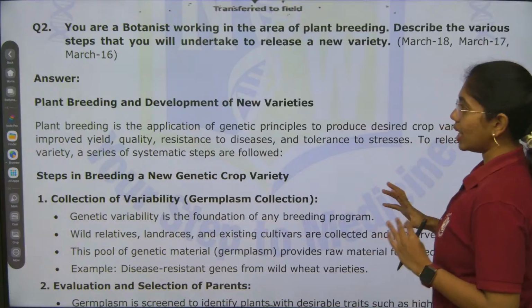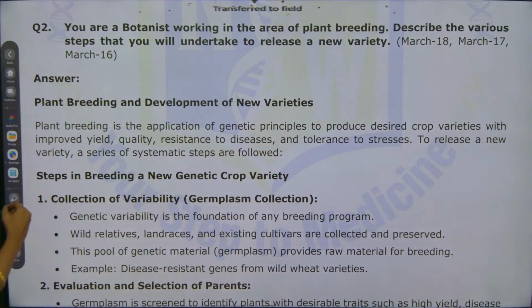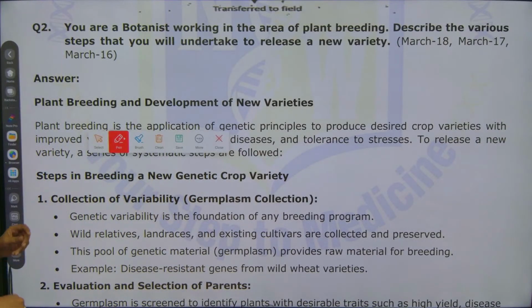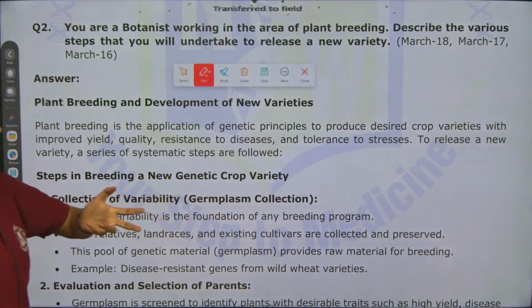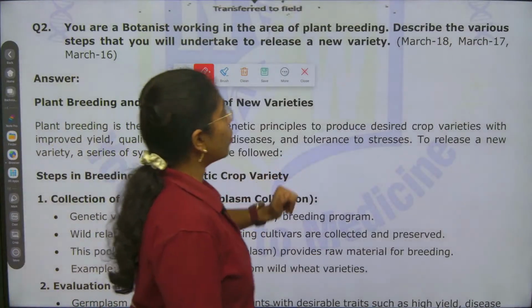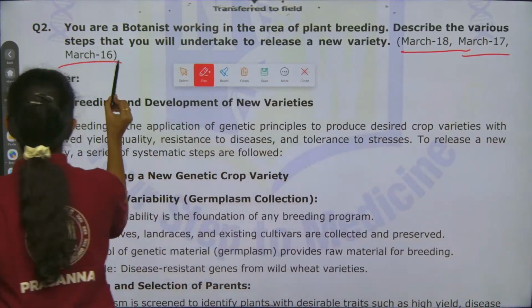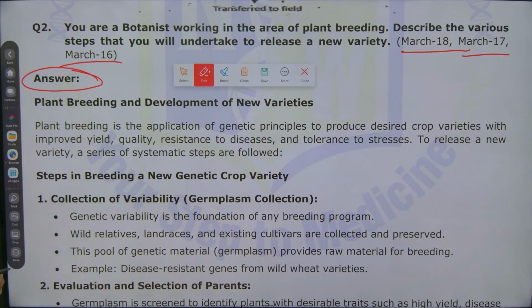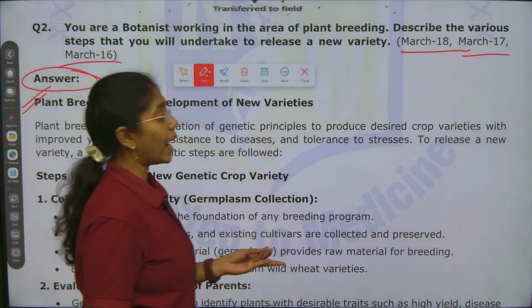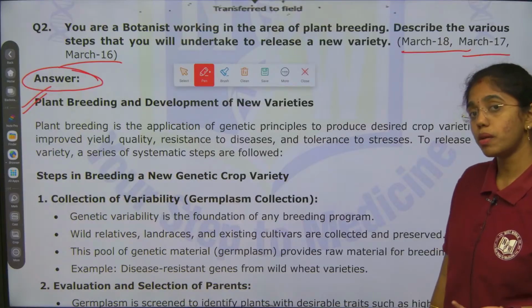Next question, which is very important after the tissue culture technique: you are a botanist working in the area of plant breeding. Describe the various steps that you will undertake to release a new variety. What are the steps that you are undertaking to release the new variety? This question was asked in March 2018, 2017 and 2016. Here the answer is plant breeding and development of new plant varieties, and what are the steps of plant breeding.